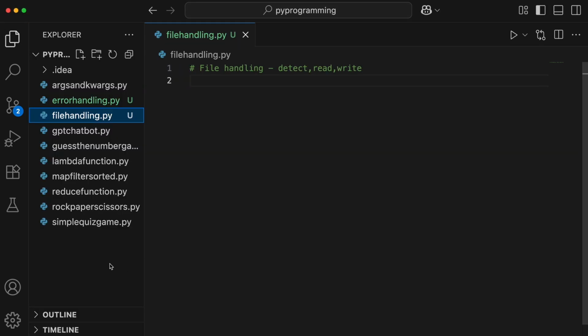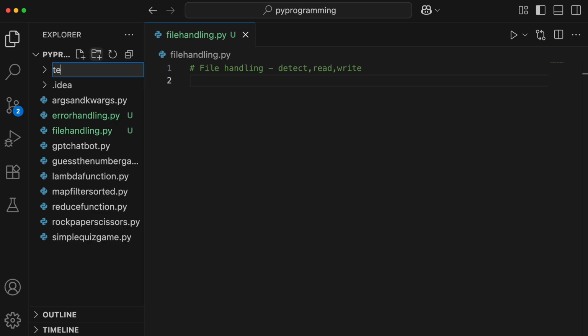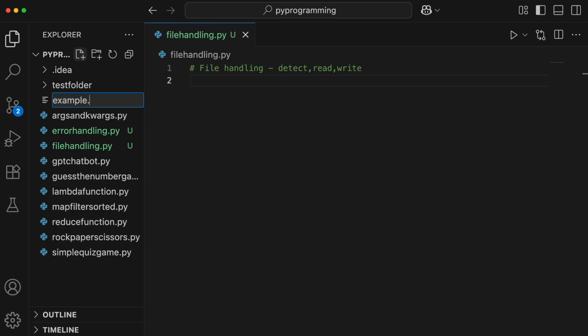I'll first create a folder over here itself. It will be under my main project folder, so I'll create a test directory. I'll name it test folder, and let's also create a file. I'll call it example.txt file.